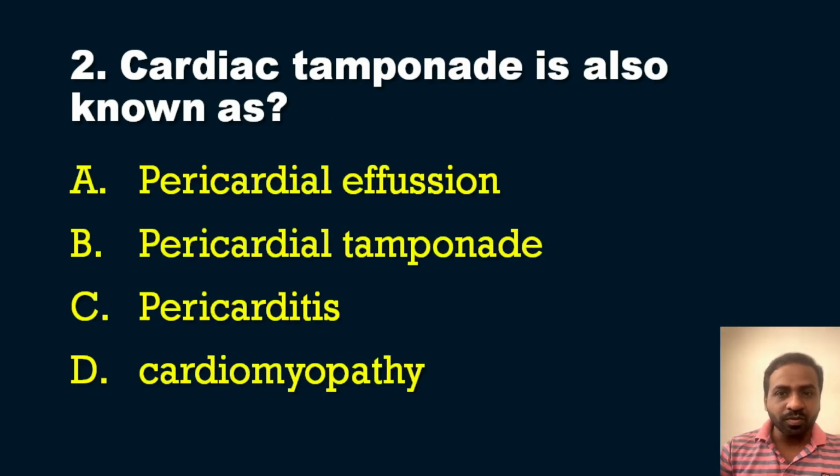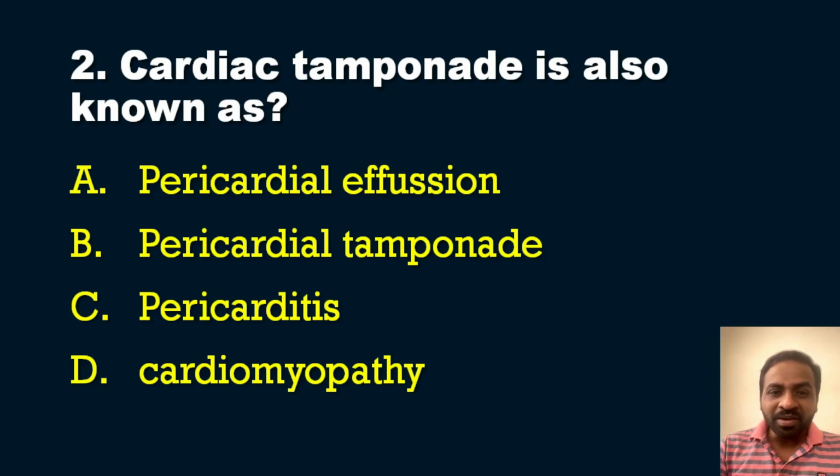The options for you are: option A, pericardial effusion; option B, pericardial tamponade; option C, pericarditis; and the final option, cardiomyopathy. So what is cardiac tamponade? It's another name.